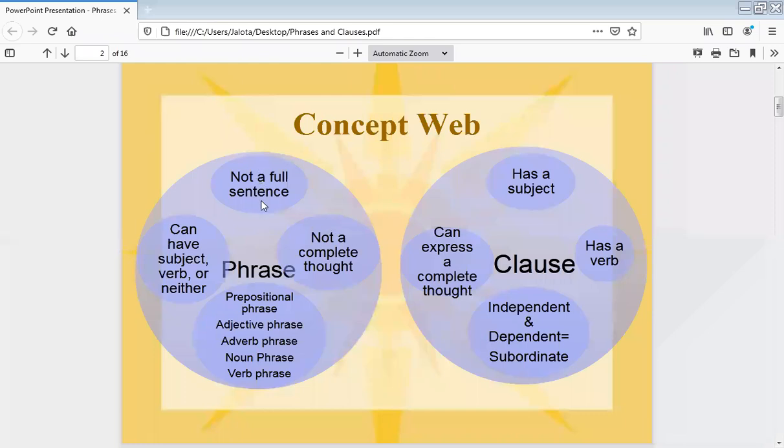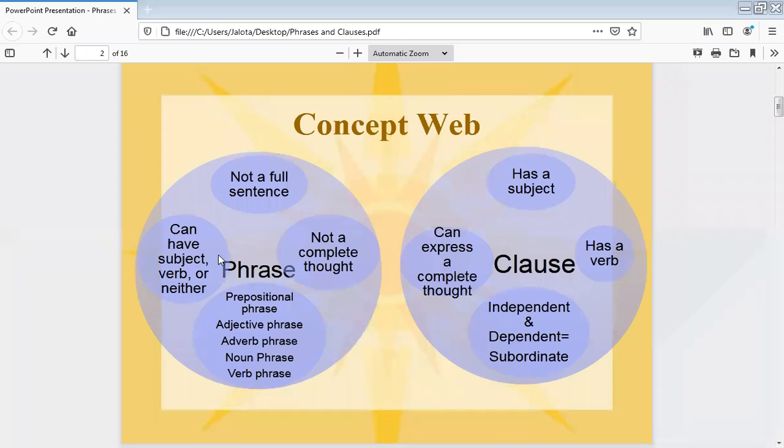Phrase is not a full sentence. Now, beta, what is a phrase? Phrase is a group of words. Fine. Sometimes it doesn't have a subject, sometimes it doesn't have a predicate. But a clause has a complete subject and a finite verb. In other words, a phrase does not have a finite verb, right? So it can have a subject, a verb, or neither. Any group of words can be called a phrase.